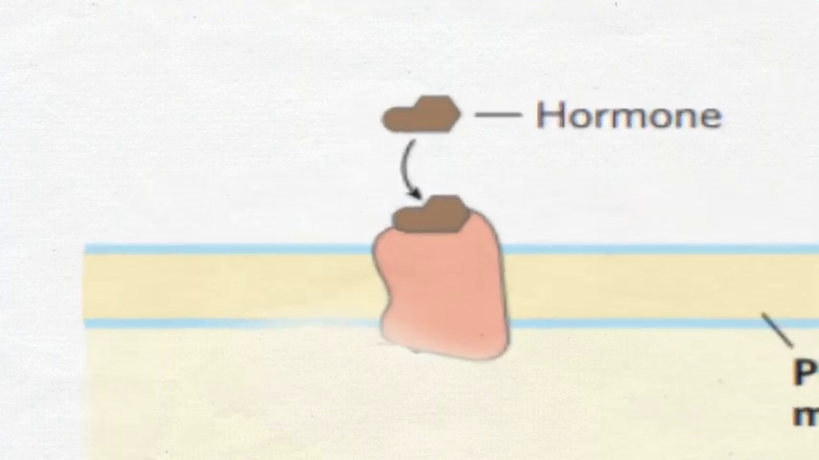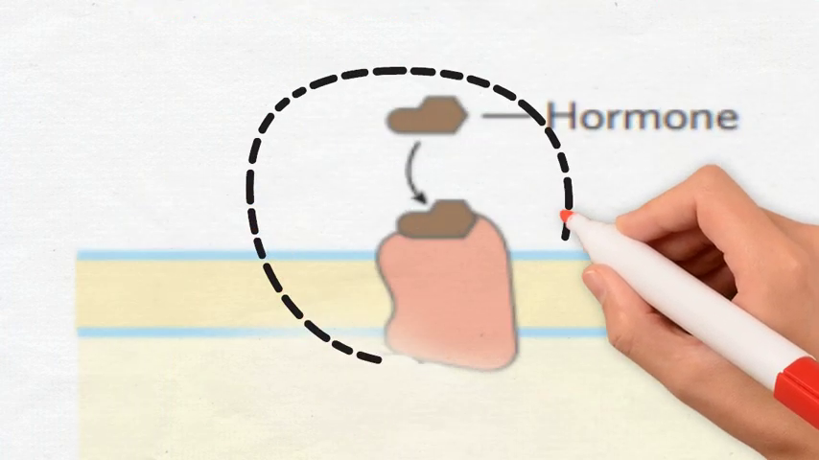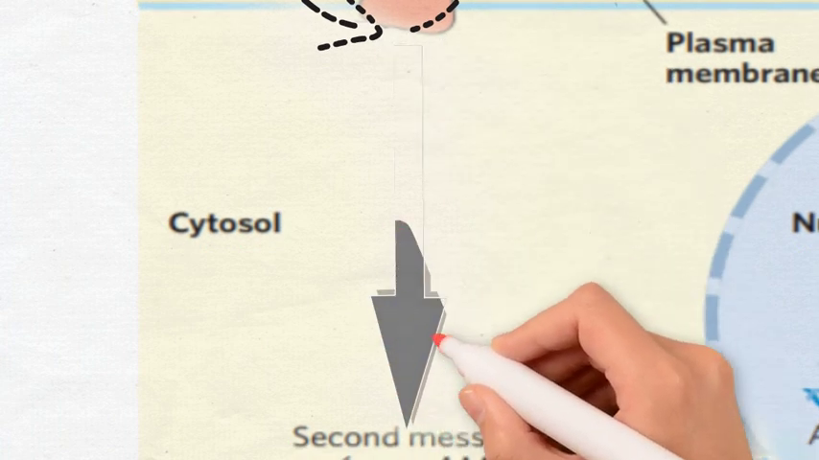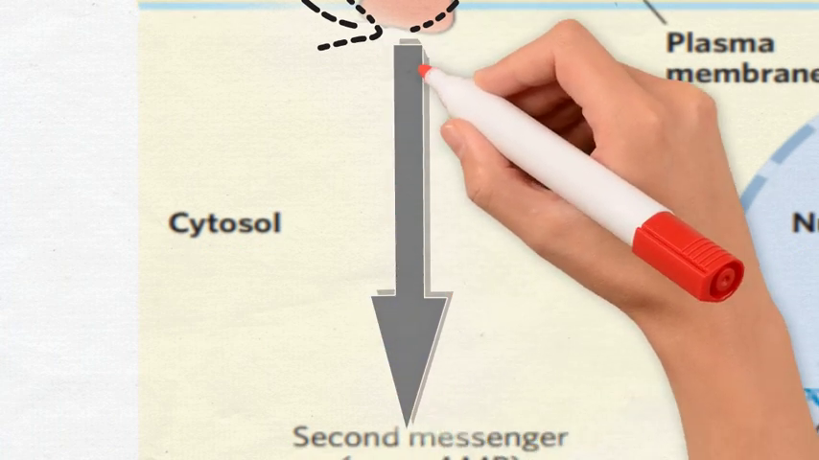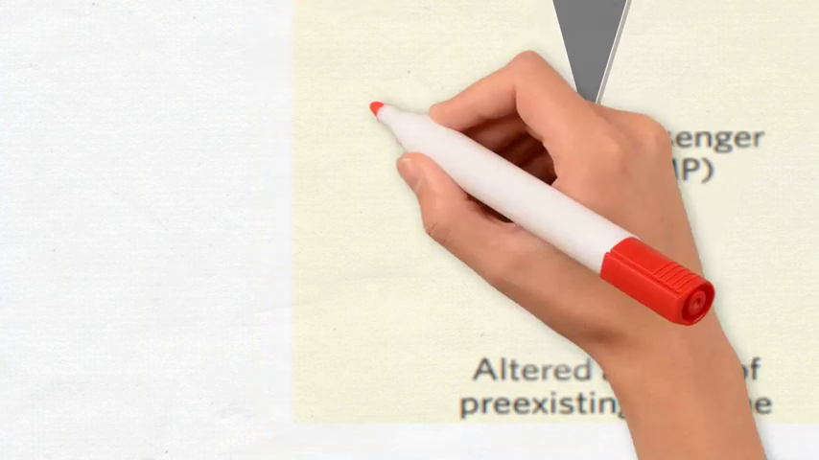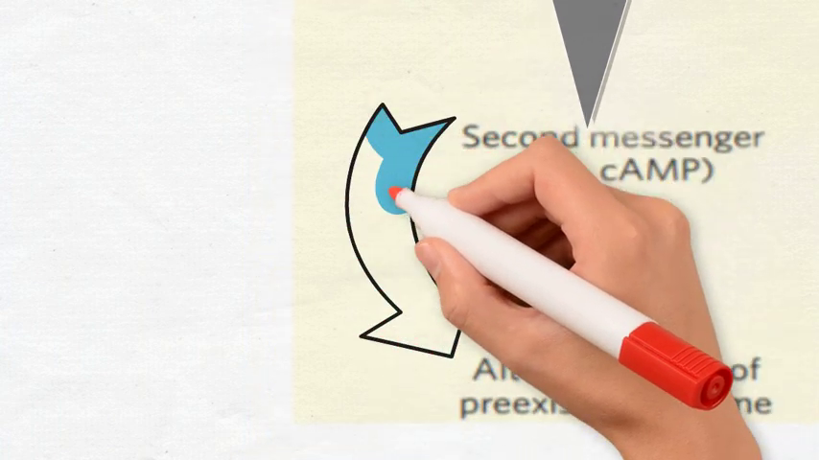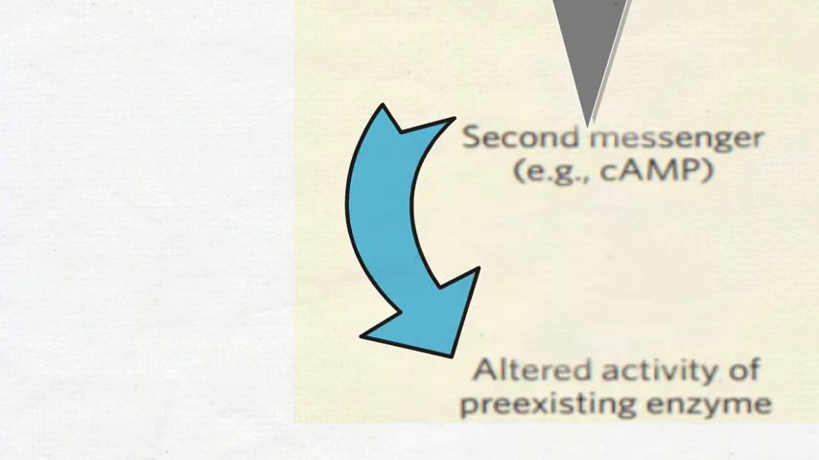On the left hand side, we see that the water soluble hormones act by binding to cell surface receptor, which further activates second messengers. It could be either cyclic AMP or cyclic GMP, resulting in very large amplification of original signals and altered activity of pre-existing enzymes.